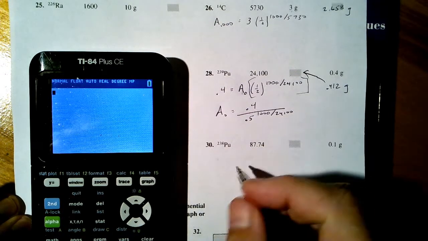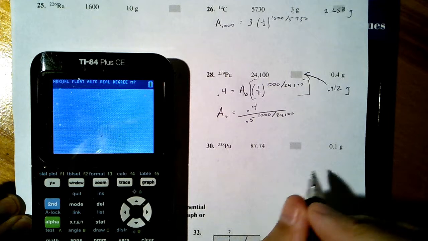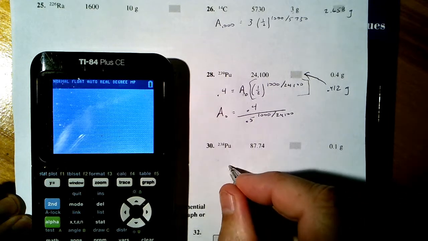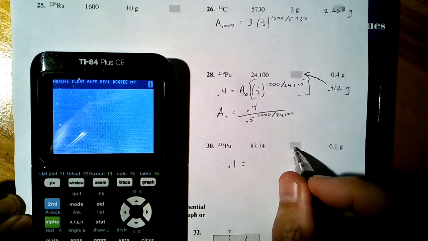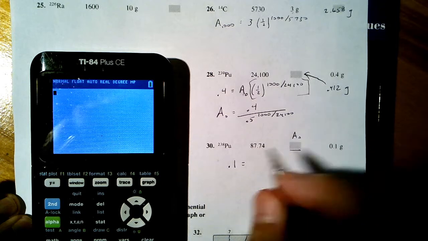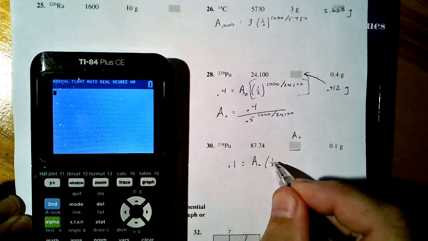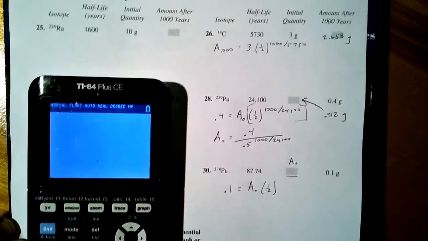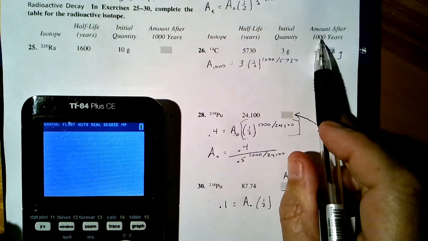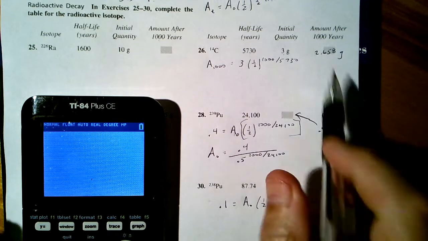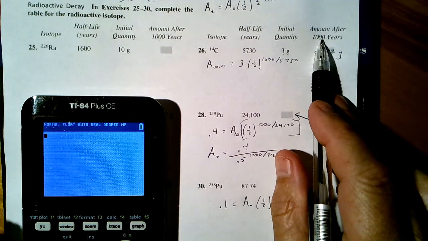So here we go. The amount we end up with is 0.1. I want to know the amount we start with, A0, or initial amount. We're multiplying by 1/2. How many times? A bunch. Every 87.74 years, it gets cut in half, and we're going 1,000 years.